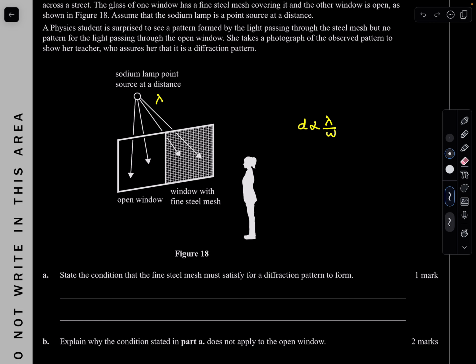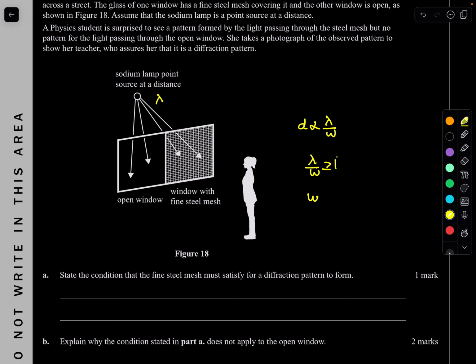Okay, like we said, for a diffraction pattern to form, we know that your diffraction ratio, your wavelength over width, must be greater or equal to 1. This is the condition to have significant diffraction. So the width of the meshes, these little holes, the width.